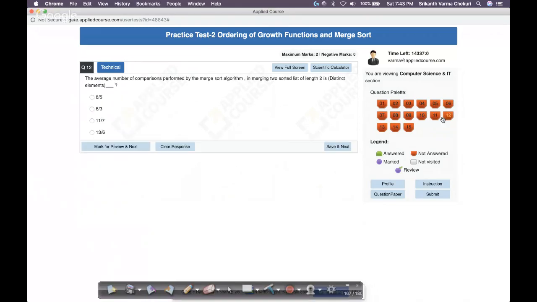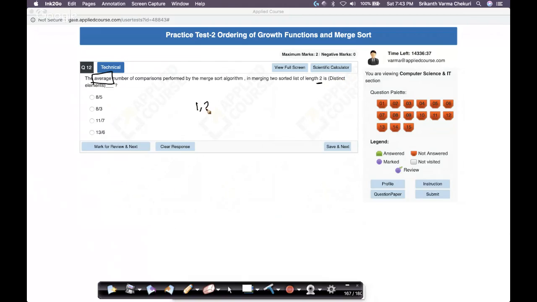Let's go to the 12th question. Oh, this is a fun question. It took me a while to figure this out, and I did the brute force way, to be honest. Okay, the average number of comparisons performed by the merge sort algorithm in merging two lists of length 2 is, assuming that all the elements are distinct.